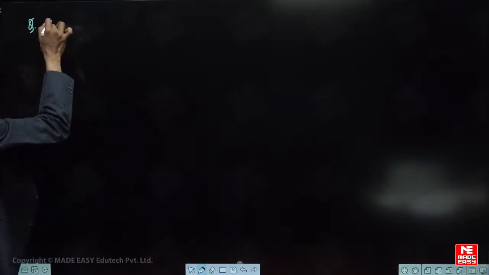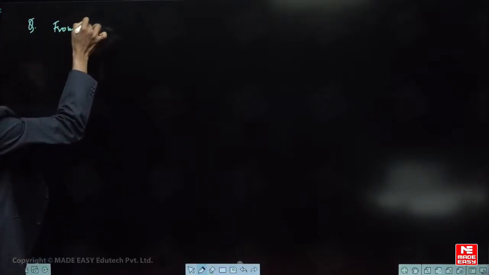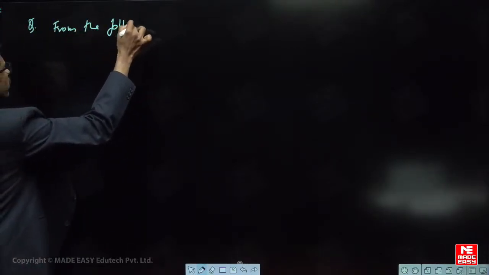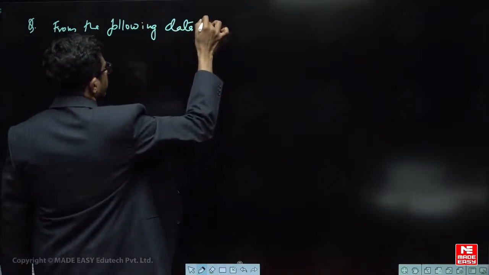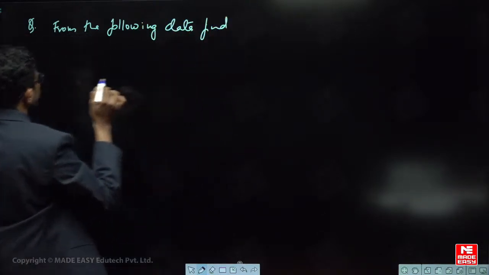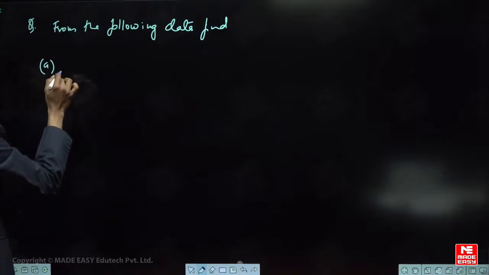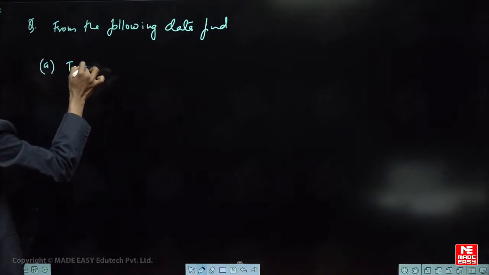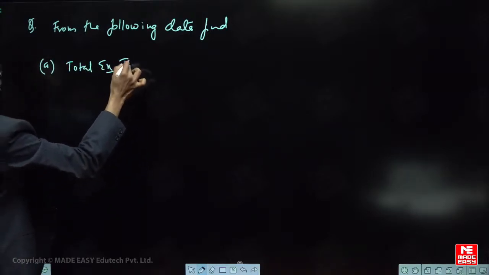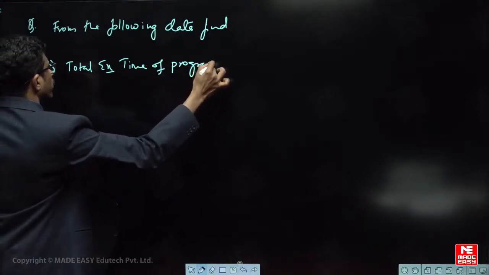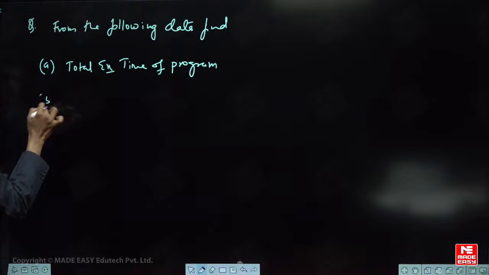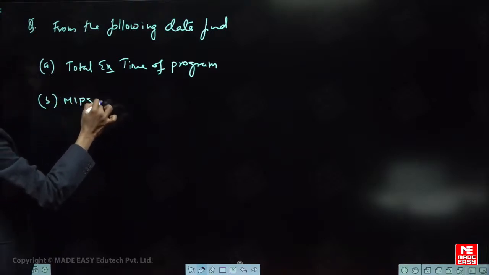Question. From the following data, find the total execution time of the program and the MIPS rate.